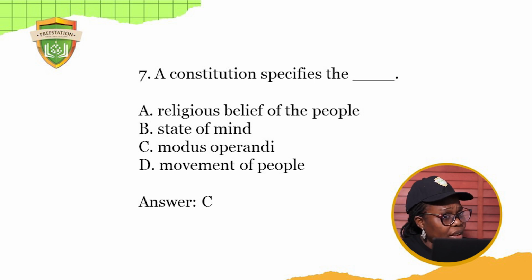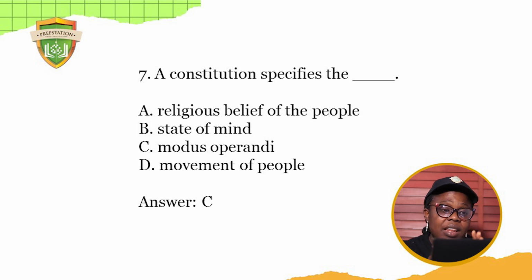Mode of operation. So the Constitution specifies the mode of operation of how the president should carry out his duties, the governors, the ministers, the executive, the legislatures, and all that. So it's mode of operation, modus operandi.